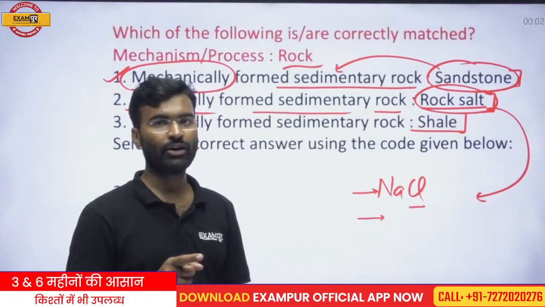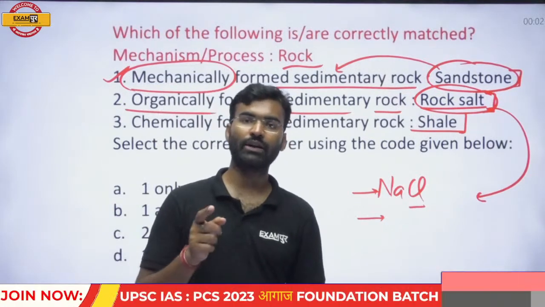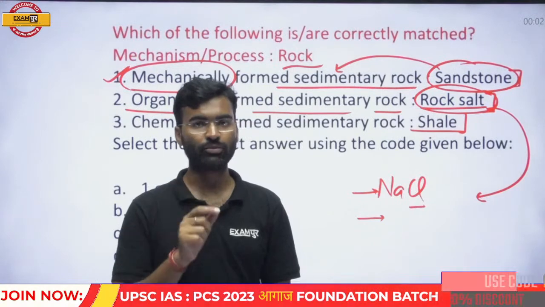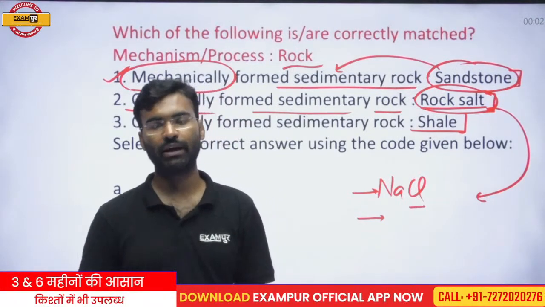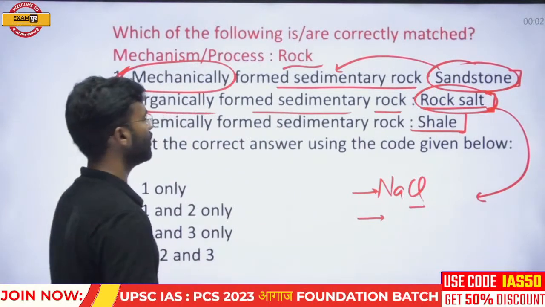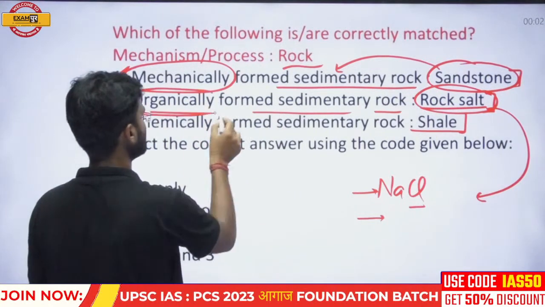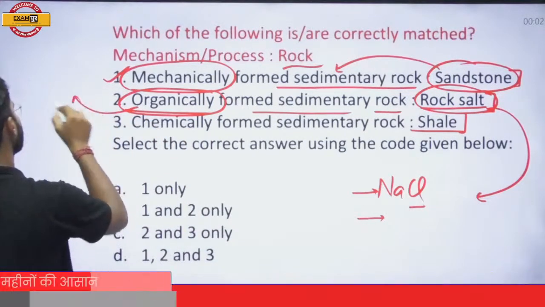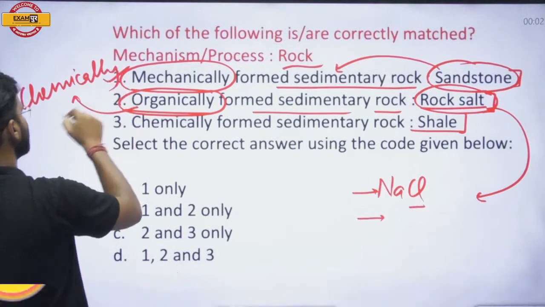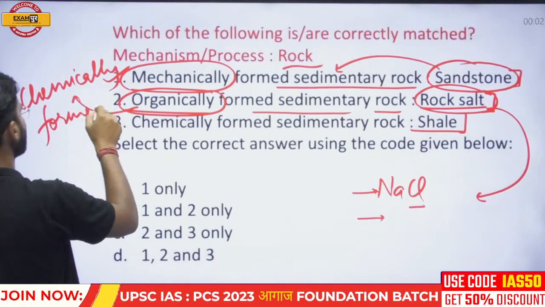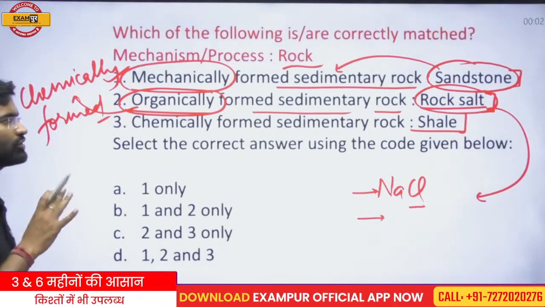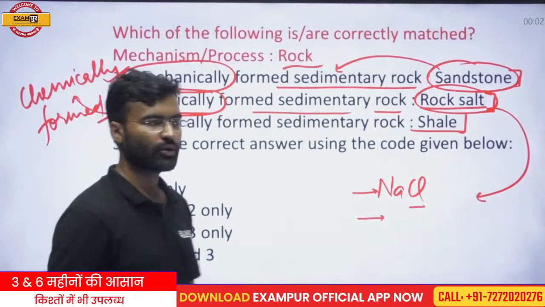So salt cannot accumulate through an organic component. Salt accumulates through a chemical process, and that is why rock salt is not an organically formed sedimentary rock. It is a chemically formed sedimentary rock, and you can guess this easily. You can use your common sense in such questions.